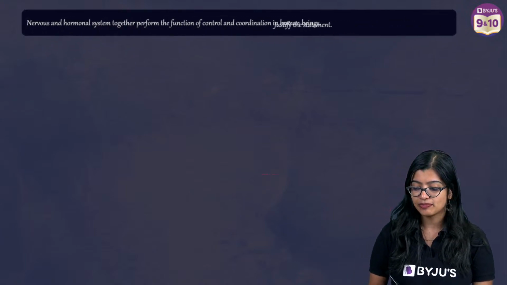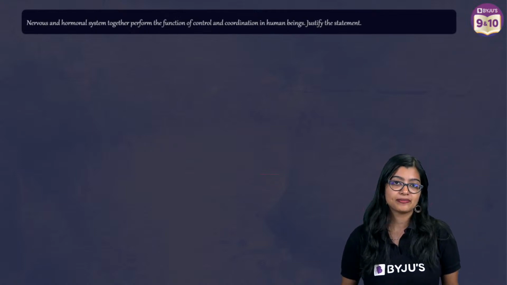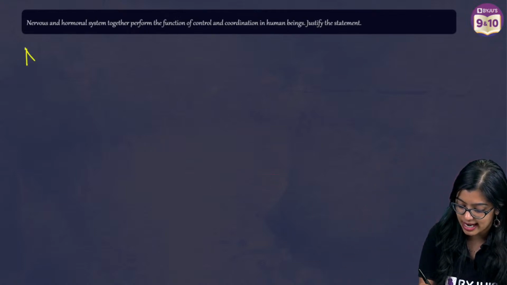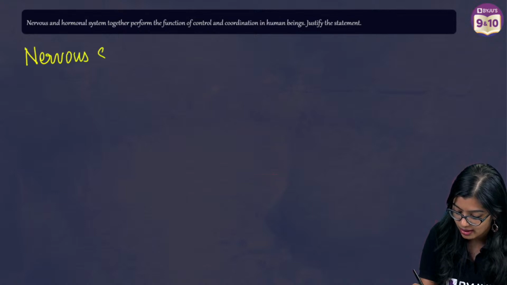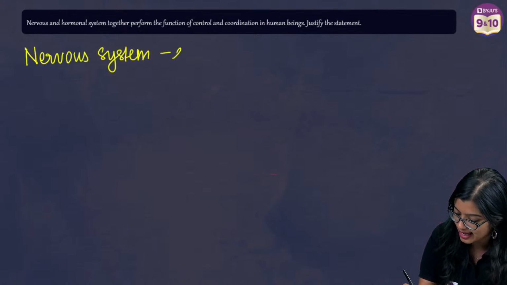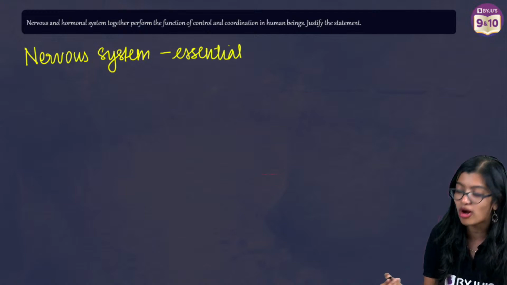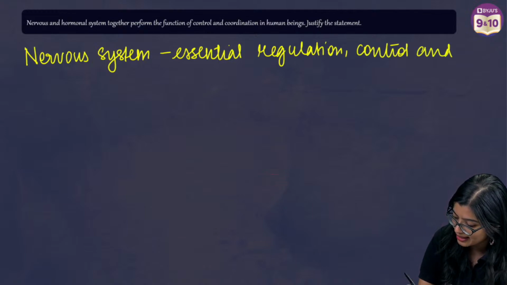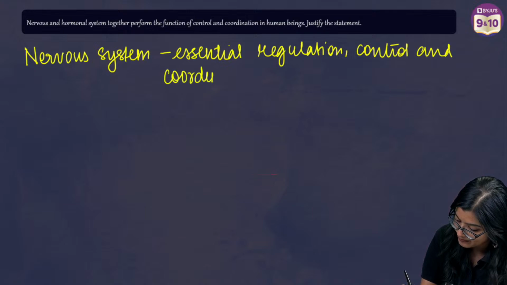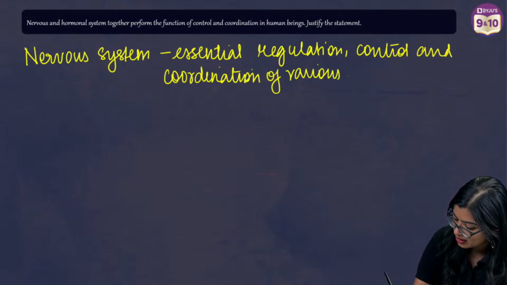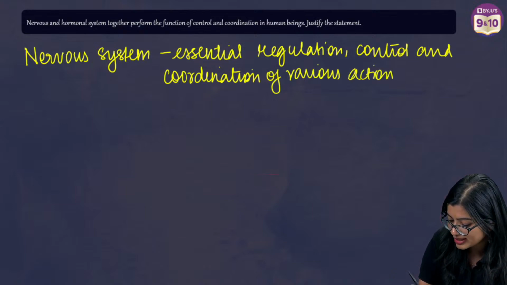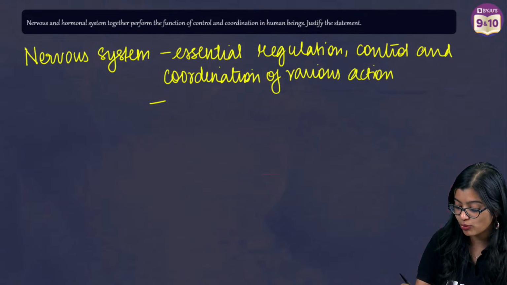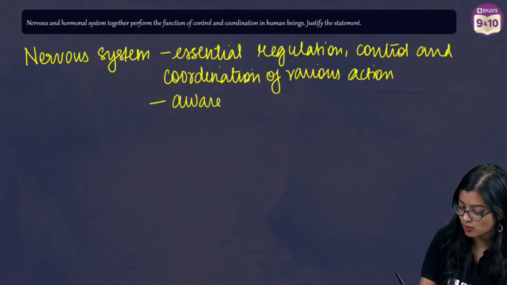So start from there. So let's understand this particular part. Now, first and foremost, start with this, right? So you have nervous system, right? So we know that the nervous system that is there is essential for what all? It is essential for the regulation, control, and coordination of various actions, right? Now we see that normally these actions will make us more aware of our surroundings, right?